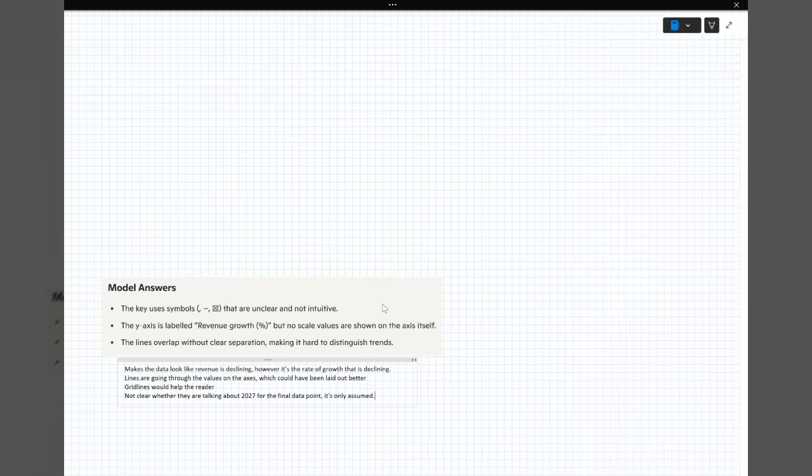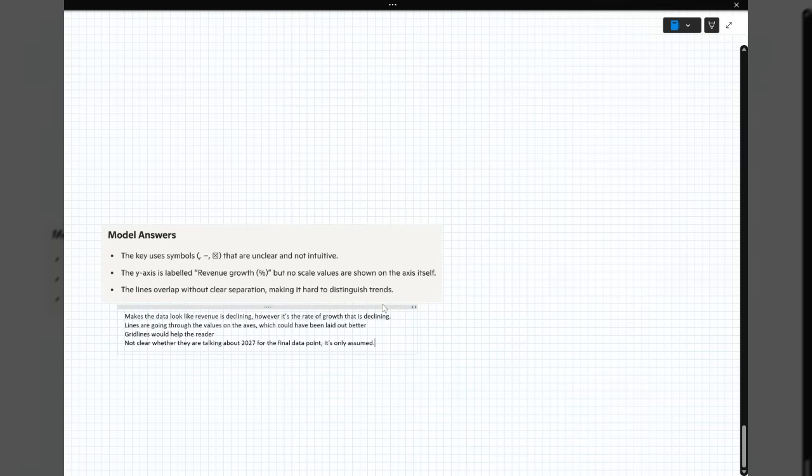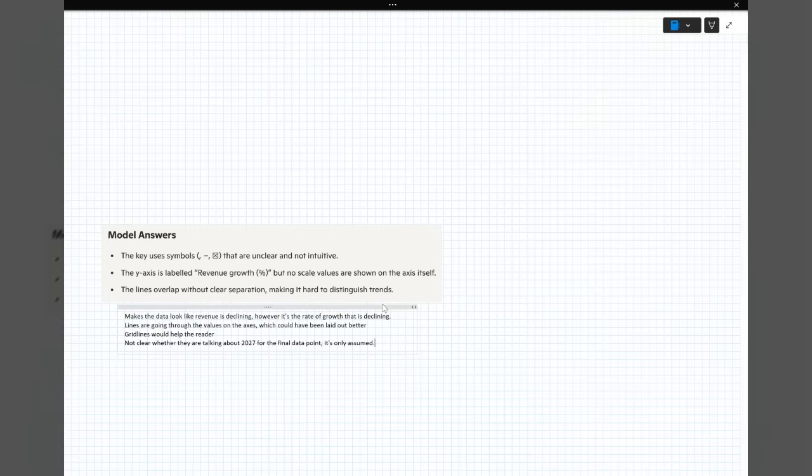The lines overlap without clear separation. No, they don't. They don't overlap at all. So you're chatting rubbish again, AI. For me, oh, sorry about the yawn. Busy day. I've got 4 bits really. It makes the data look like revenue's declining. Revenue isn't declining. Revenue is growing, but growing at a slower rate. And then for the downloaded games, it has a negative revenue, so it has that negative trend, but it looks like it's going to project to start breaking even.